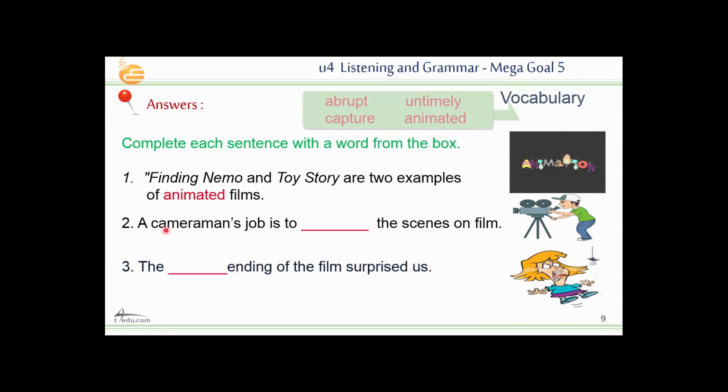Okay, number 2, a cameraman's job is to the scenes on film. So something here related to the cameraman. So his job is to capture. Excellent. So his job is to capture the scenes on film. All right. This is one of the meanings of capture.